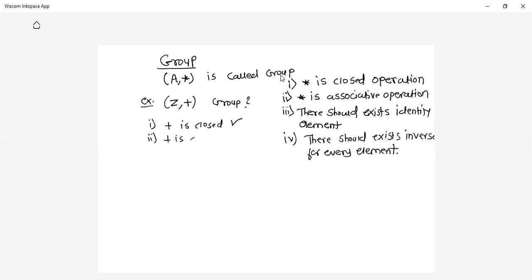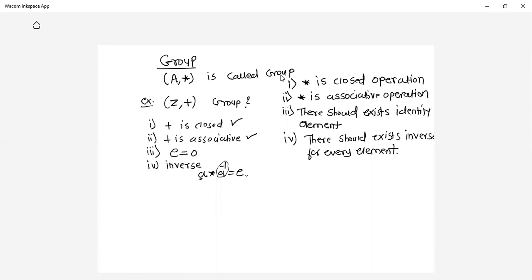Whether plus is associative. Yes, just now we have seen in the previous example that plus is associative. What about the identity element? The identity element in Z comma plus is 0. Now what about the inverse? Whether there exists an inverse for every element in Z. What is the definition of inverse? A star A inverse should give you E, where A is any element and A inverse is the inverse of that element A. This should be equal to E.